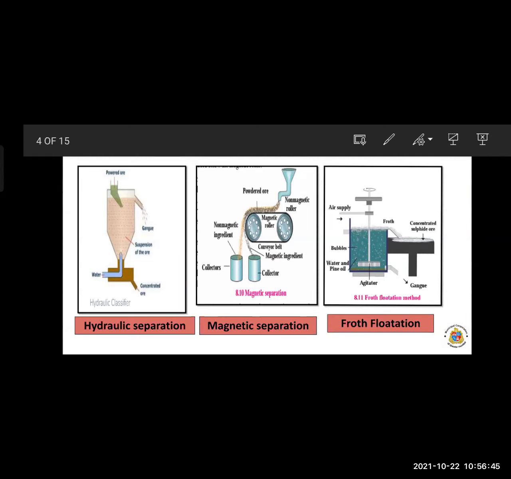Next is the leaching method. The leaching method is a very easy method where the metal sulfides or some of the ores are soaked in a certain solution. Okay, and that process is nothing but the leaching method. So it reacts with the metal ores, and we can get pure alumina or pure silver or pure gold by this method.